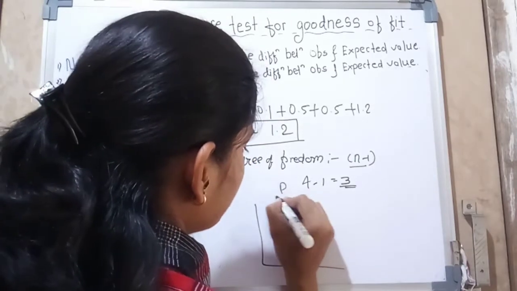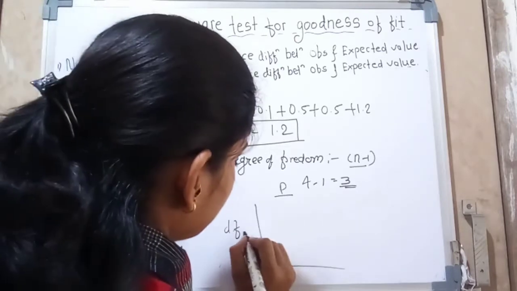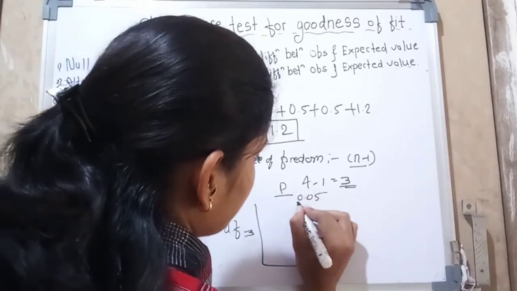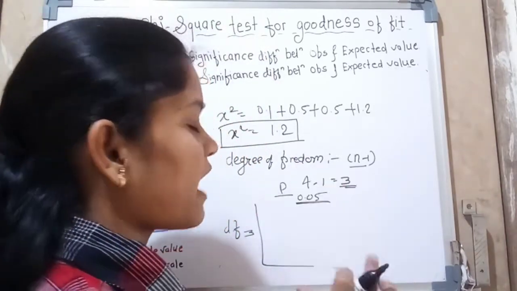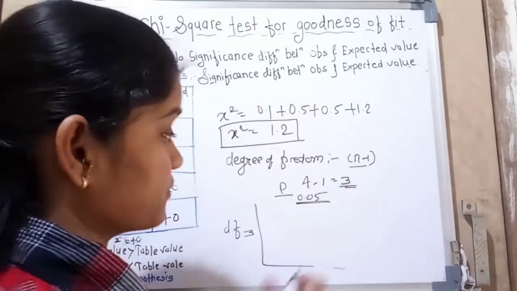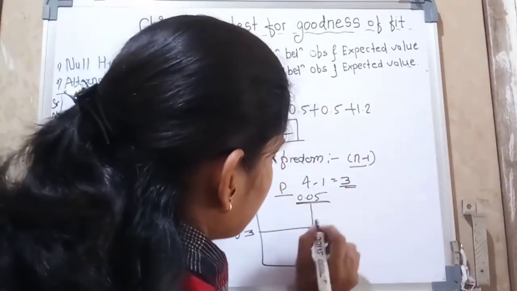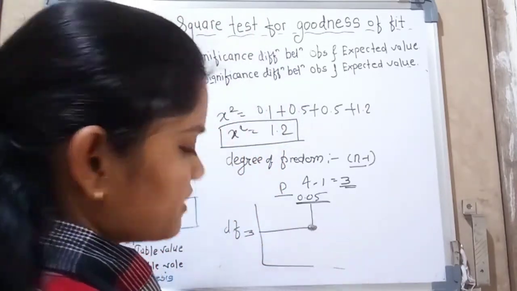Here are probability values, and here is the degree of freedom. So here degree of freedom is 3, and in the given problem we want to find out the significance at 0.05. So here we get some particular value. That value is called the tabulated value.